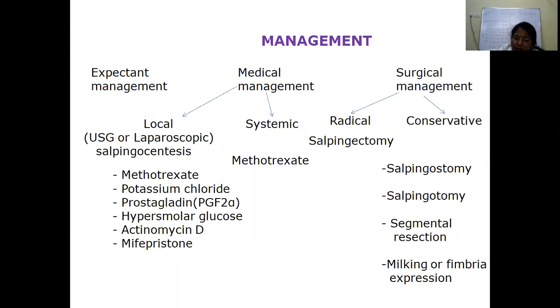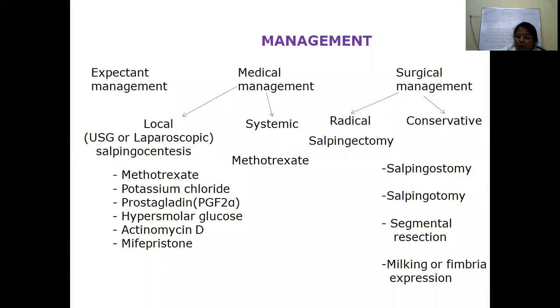So what is the management? Usually expectant management is used if it is very early, and on ultrasound we diagnose a very small sac of less than 1.5 centimeters, the beta HCG level is less than 1000, the patient is hemodynamically and clinically stable, with no symptoms except pain in the abdomen, and the patient can come for follow-up. After counseling the patient, we can do expectant management, wait and watch, and repeat the ultrasonography.